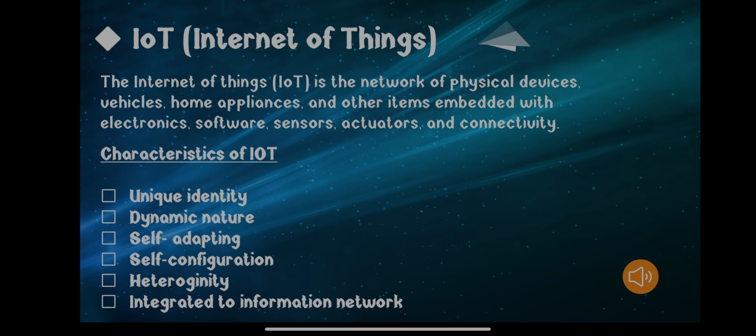So like this example, we can see that in our day to day life also, whatever devices are included in IoT, all are communicating, or we can say all are working together to achieve a common goal. So all these devices are integrated by a common network to perform some common activity. So we can say that these devices are integrated to an information network. So these were the characteristics of Internet of Things.